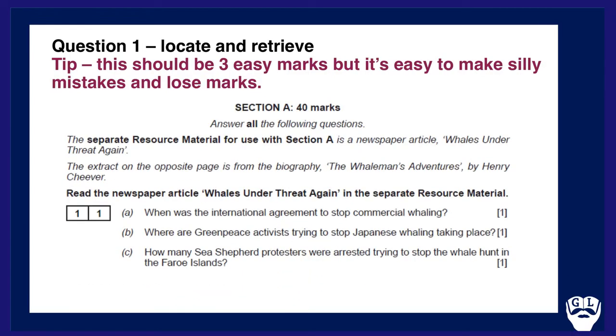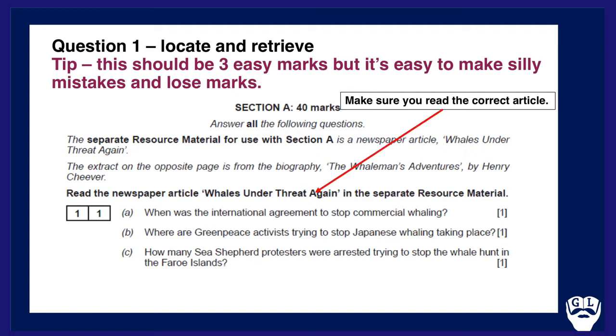Question goes like this. Read the newspaper article, Whales Under Threat Again, in the separate resource material. When was the international agreement to stop commercial whaling? Where are Greenpeace activists trying to stop Japanese whaling taking place? And how many Sea Shepherd protesters were arrested for trying to stop the whale hunt? The Faroe Islands. Make sure you read the correct article. As I've said already, Whales Under Threat Again is the article.